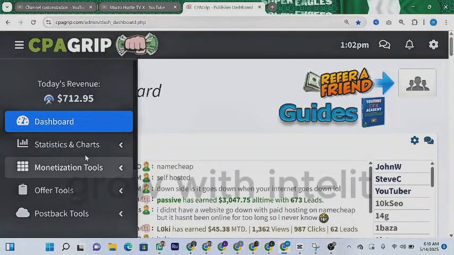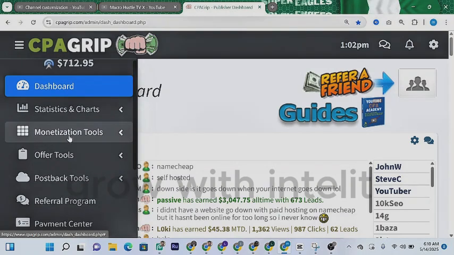So the first thing you're going to do is get access to the offer you want to promote. Some of the options you have here are monetization tools and offer tools. If you come here and choose offer tools, you're going to pick an offer from a specific country. But in the case of monetization tools, what you need to do is create a digital item.